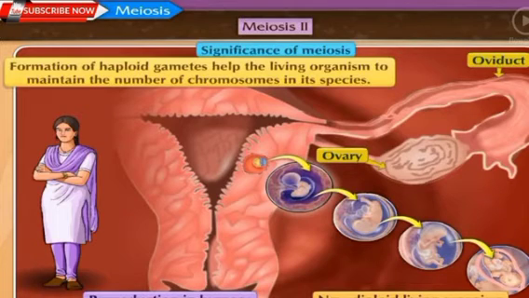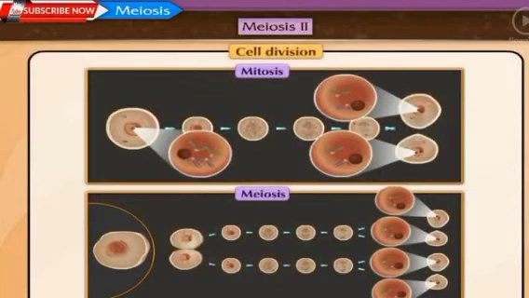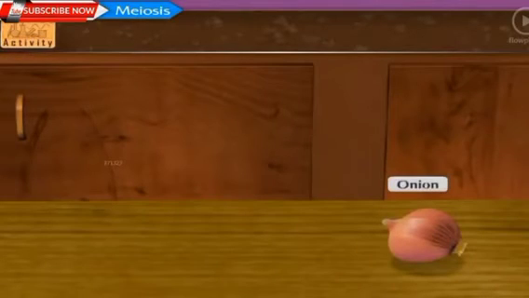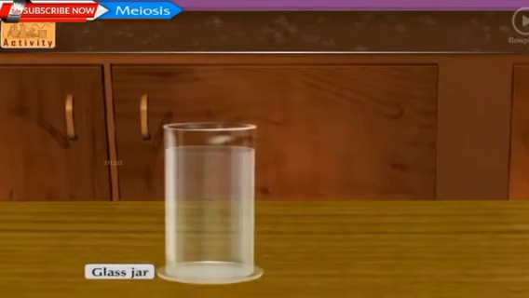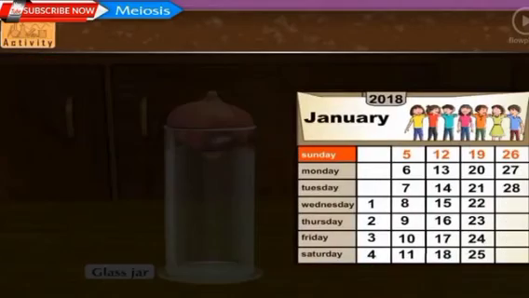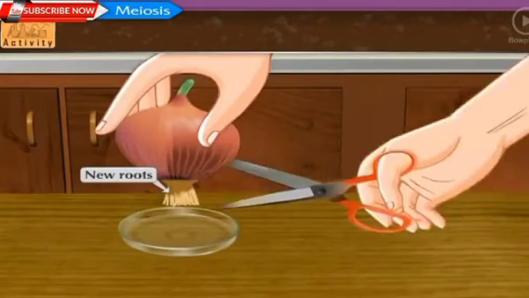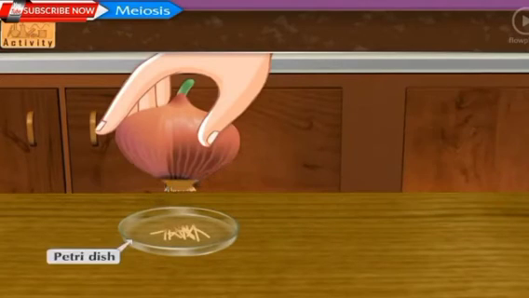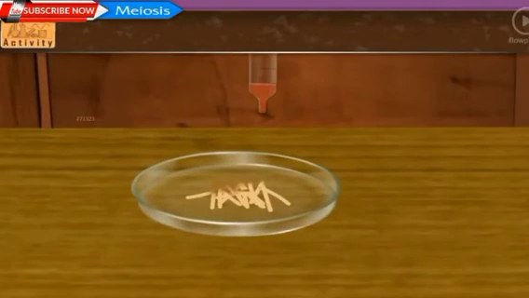After learning about cell division, let us do an interesting activity to observe different steps of mitosis in the onion plant. Activity: take a medium-sized onion and keep it in a glass jar filled with water in such a way that the roots of the onion are dipped in water. New roots develop within 4 to 5 days. Cut the tips of these roots and put them into a petri dish.